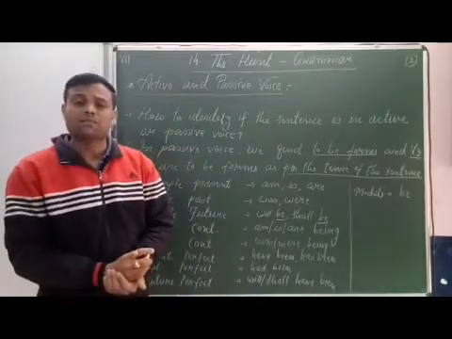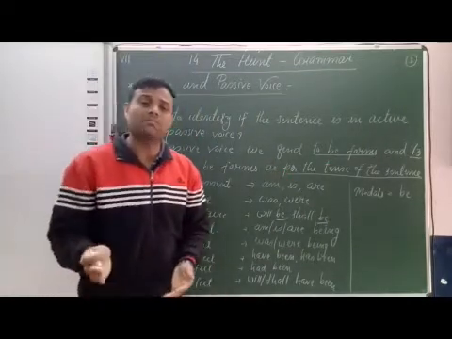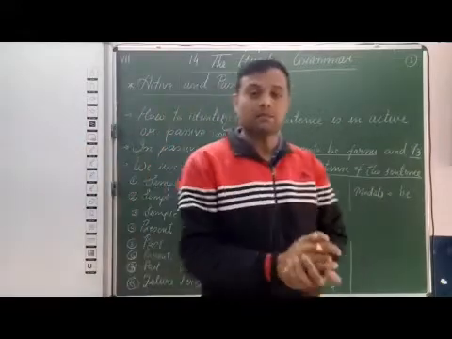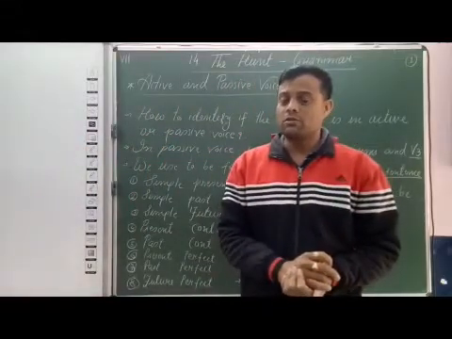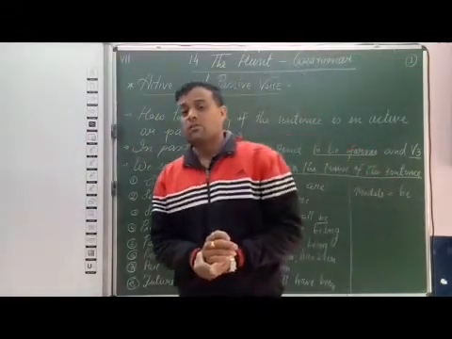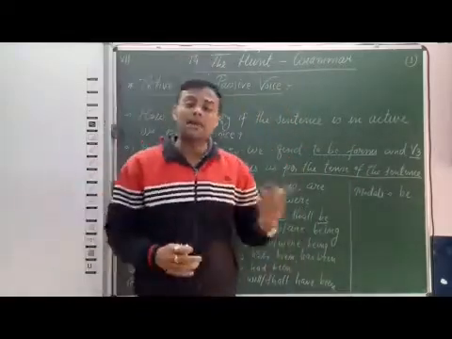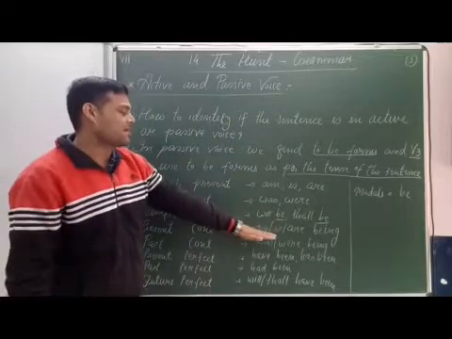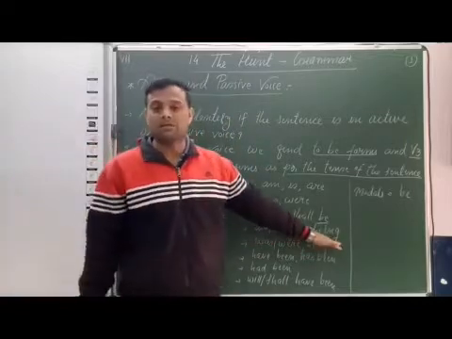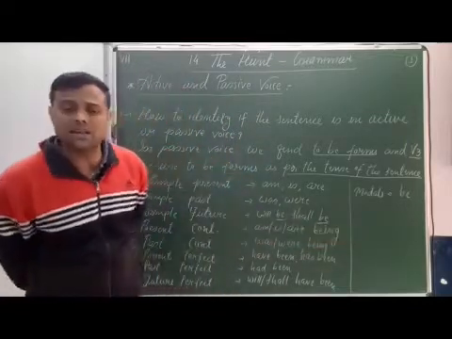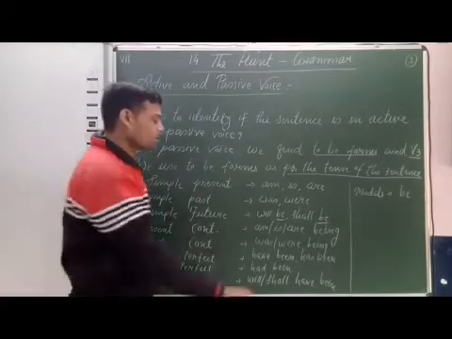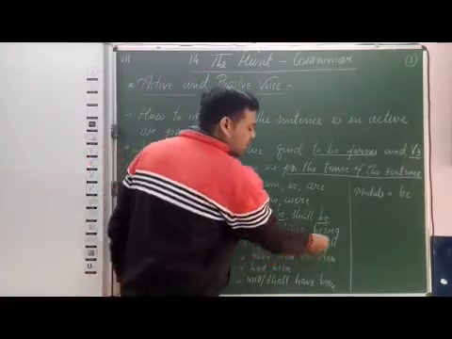In present continuous tense we use the to be forms am, is, are plus being. We know, students, that in present continuous tense we use am, is, are as the helping verb and then the verb with ing, but in passive voice we use am, is, are and then being. In past continuous tense the to be forms are was, were and then being.